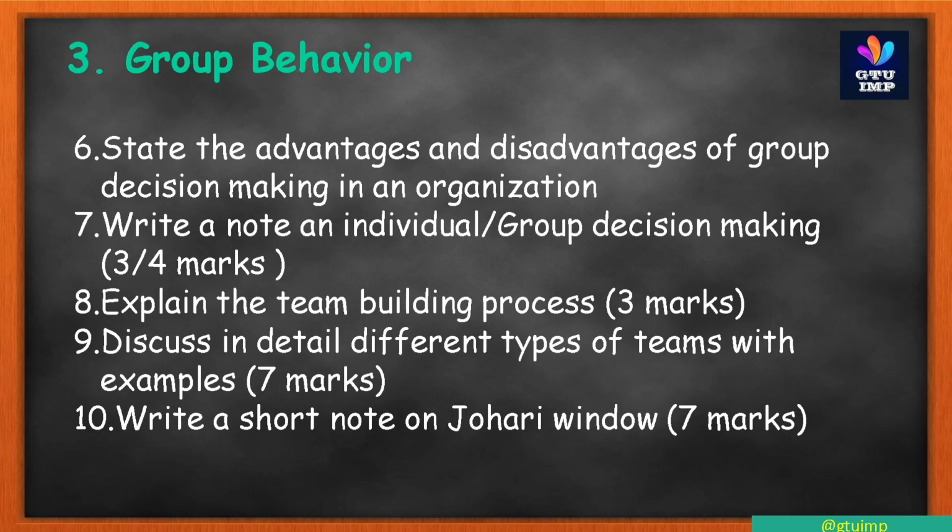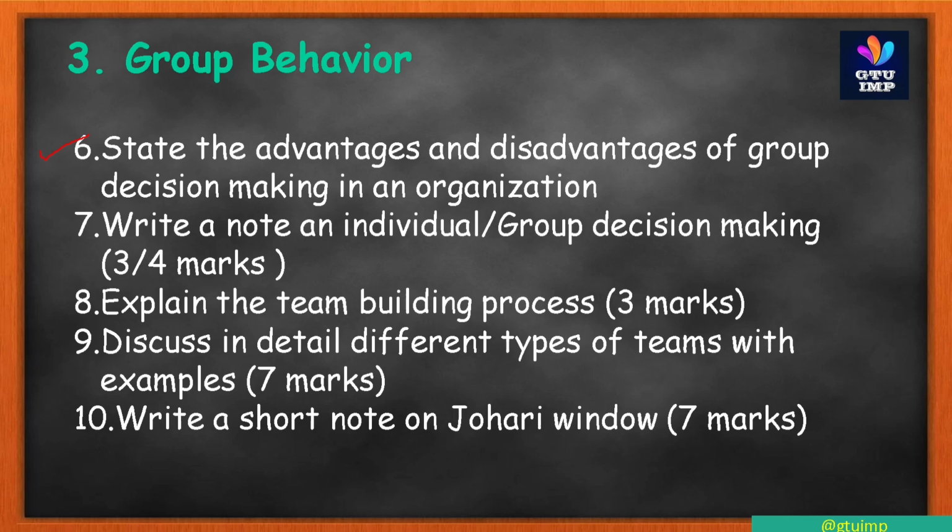Now, in group behavior, questions 6 to 10 are also most important. We are going to discuss them one by one. Sixth: state the advantages and disadvantages of group decision making in an organization. This is also very simple.